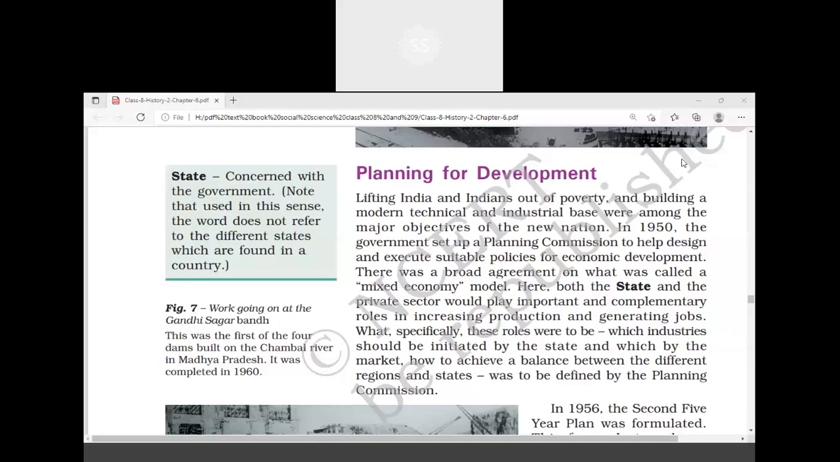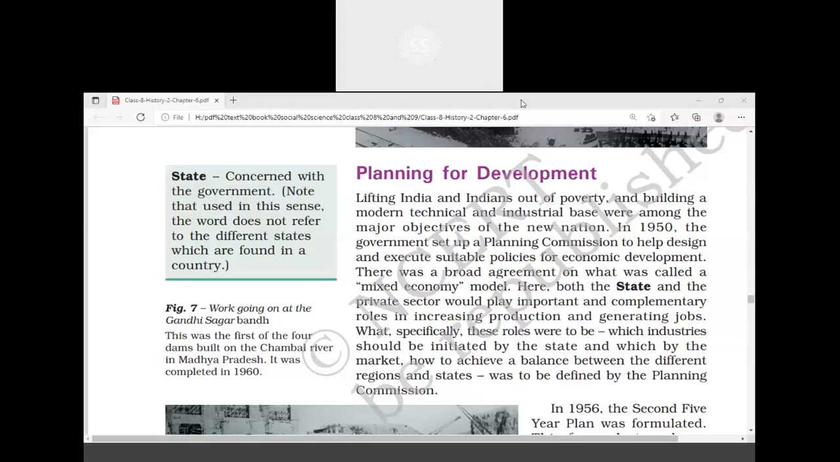Opposite to this, or completely reverse, is the socialist economy. Can you tell me then what is a socialist economy? Sir, the government will control demand and supply, and the price will be controlled by the state government. Very good. Socialist economy means where the government is controlling everything.